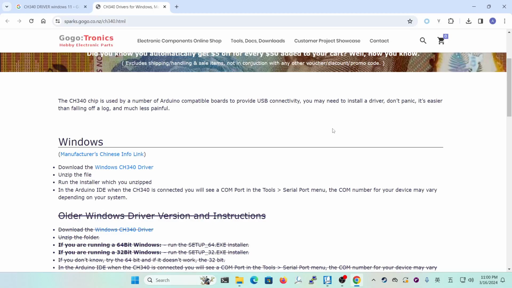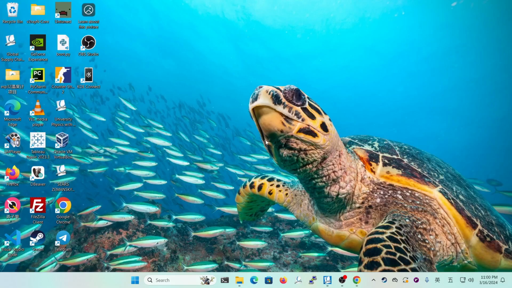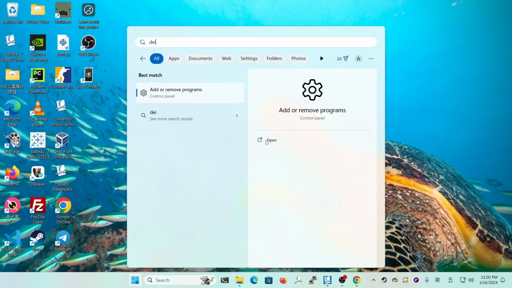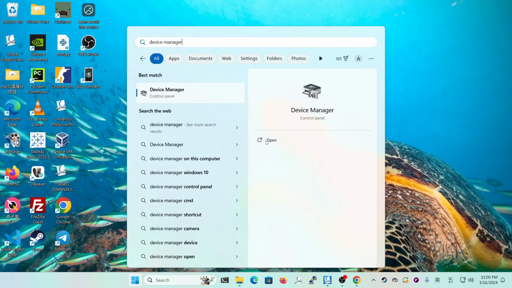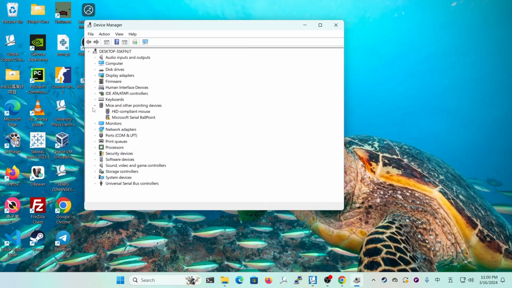And to verify this, we click the Windows button and type Device Manager. And we move to the ports section and click this arrow icon. You can see my computer recognized two devices. If you're not sure whether your ESP32 has been recognized, you can disconnect your ESP32 from the computer and see what happens.